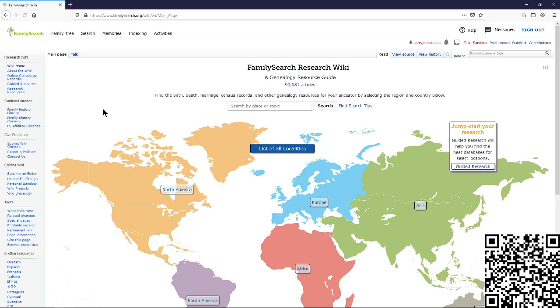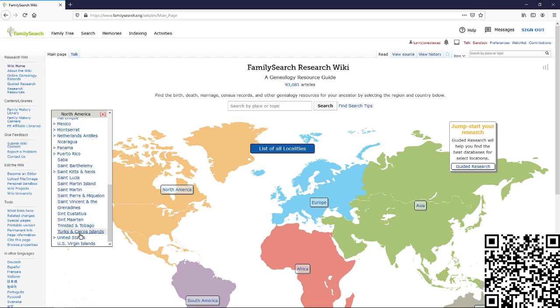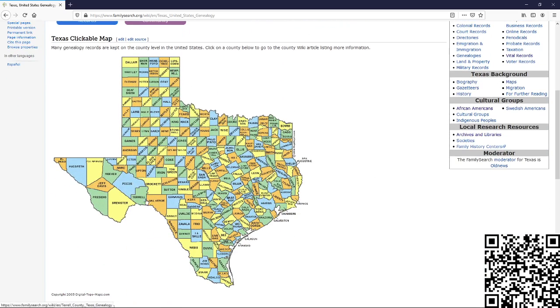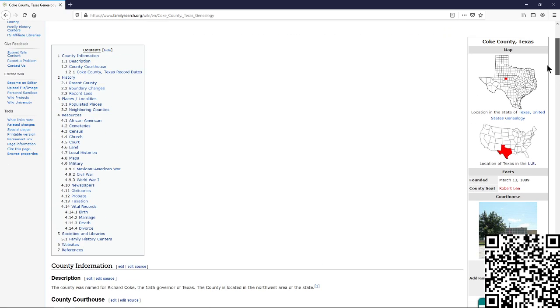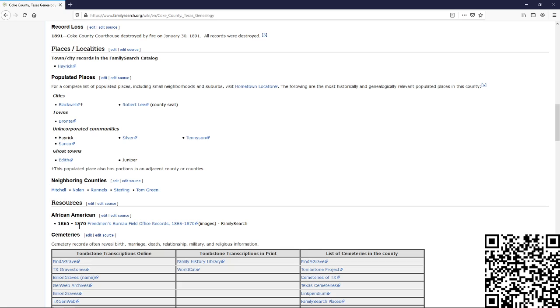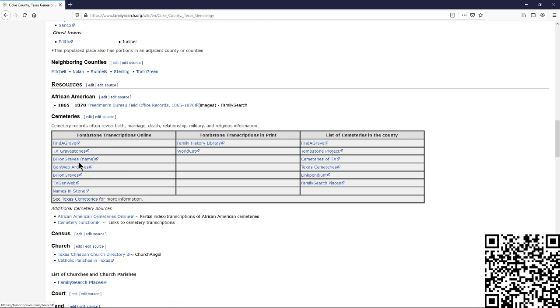So next we're going to go to the United States, go to North America, and we're going to pick the United States. I'm going to pick Texas, and see how it brings up a county map. I can click on any of these counties. All right, I'm just going to pick one. Coke County. Sounds kind of like a Dr Pepper, kind of soda pop sounding. All right, so I can pick that. It has all sorts of information that I can find, where to go. It talks about the different incorporated cities and towns, unincorporated cities and towns that have been part of that county's history.